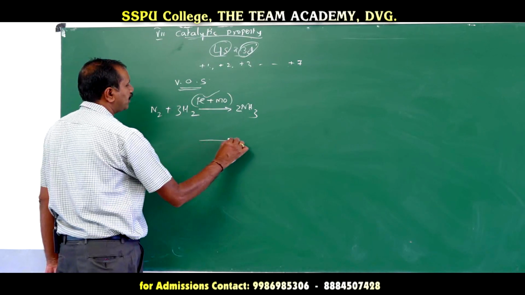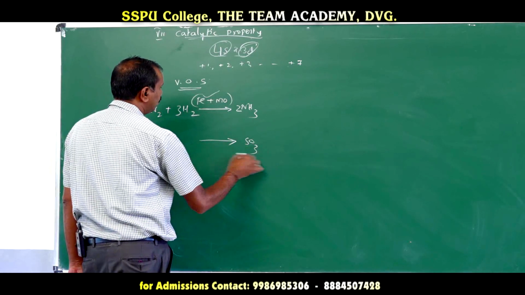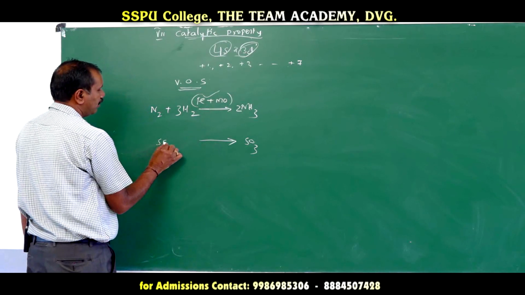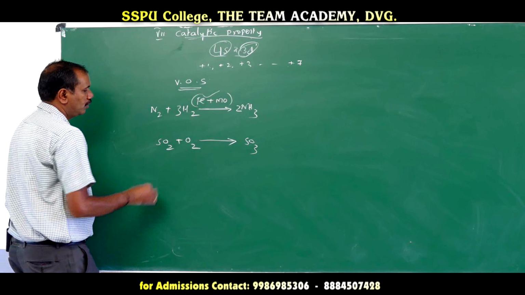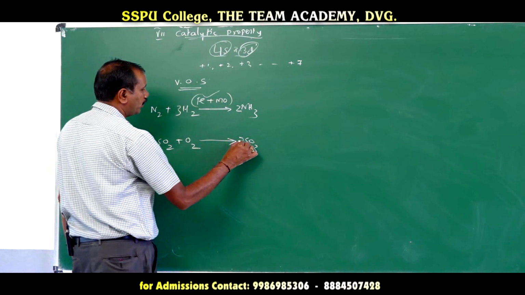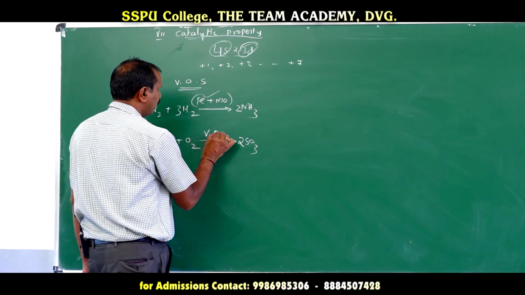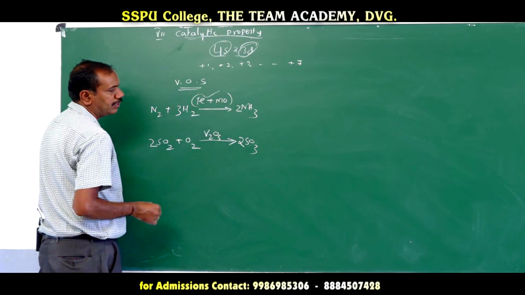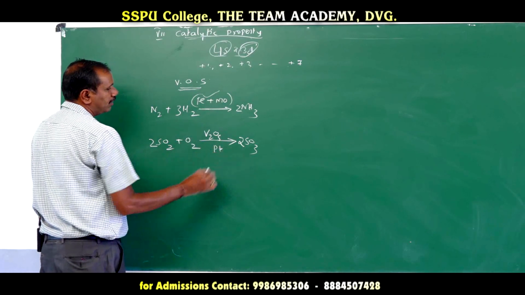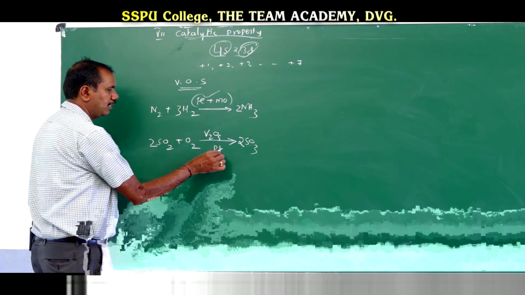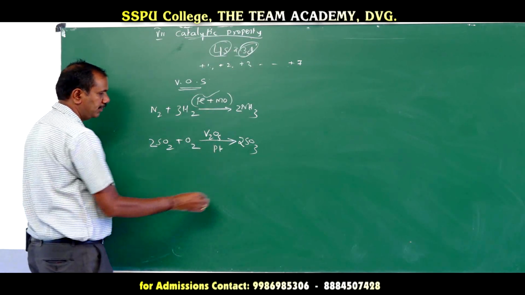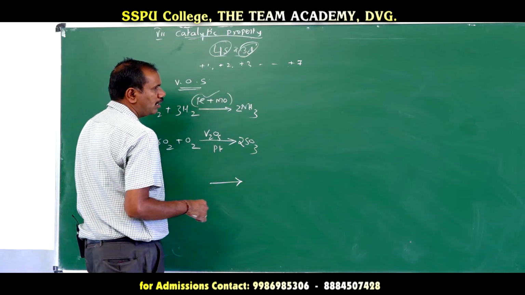In the manufacture of sulfuric acid, the most important step is the conversion of SO2 into SO3. 2SO2 plus O2 becomes 2SO3 by using vanadium pentoxide or platinum as a catalyst. We know that vanadium is a transition element, and Pt is a transition element.